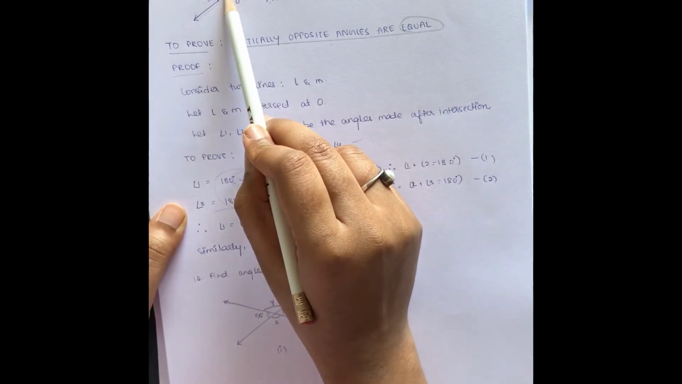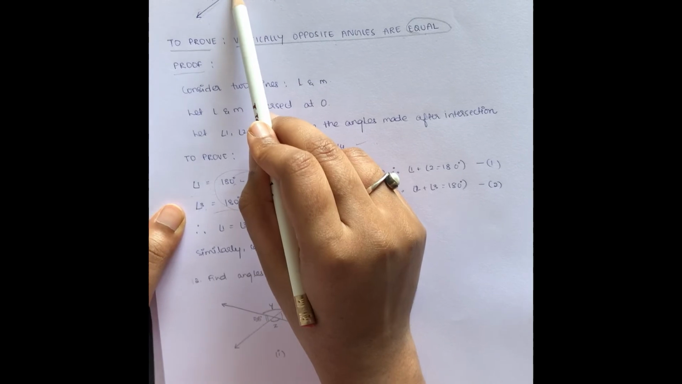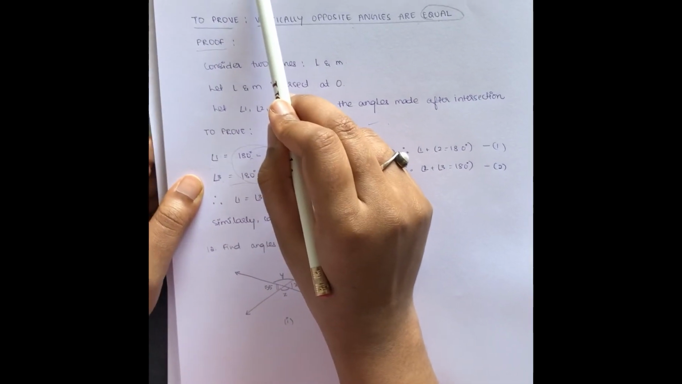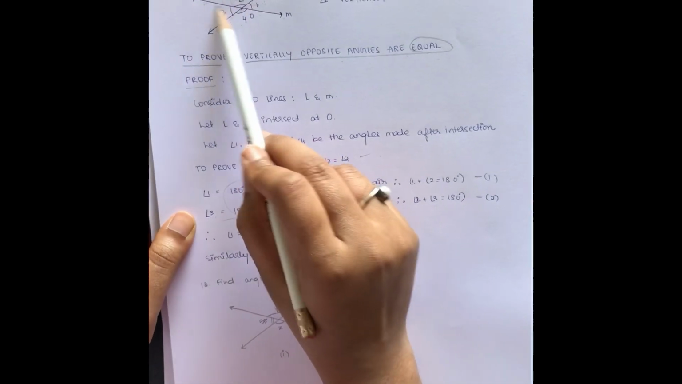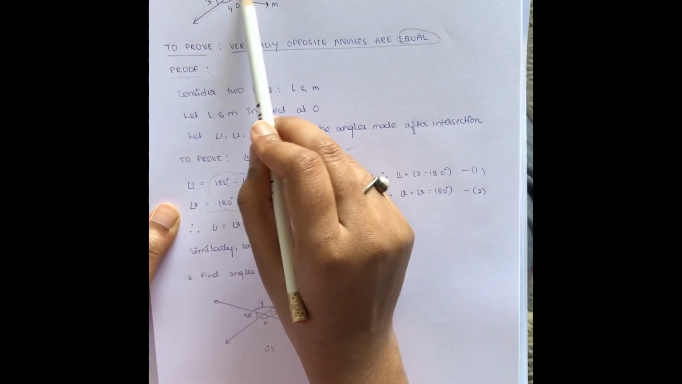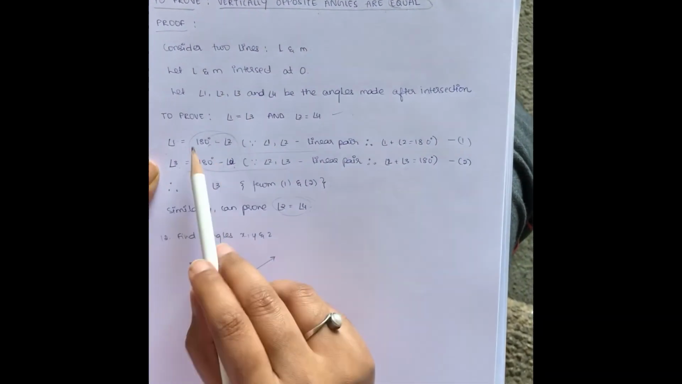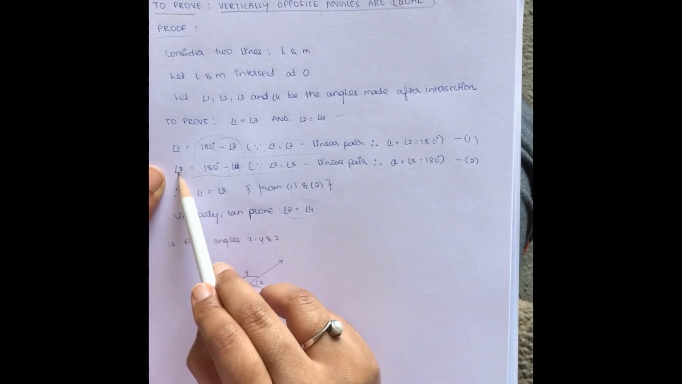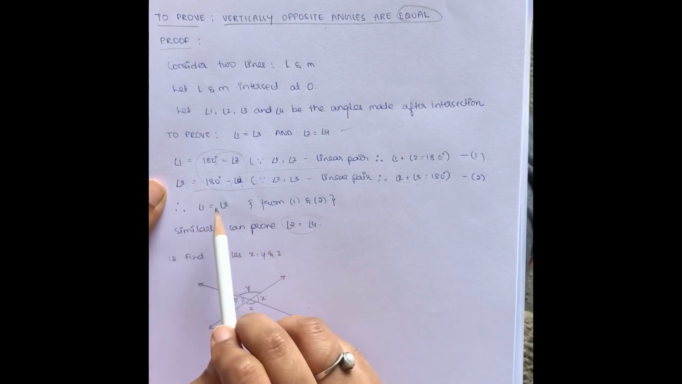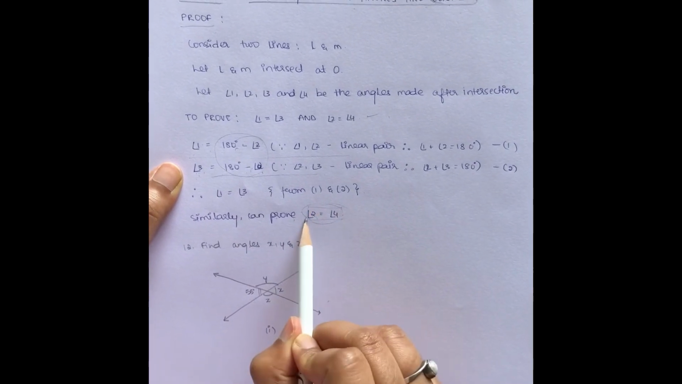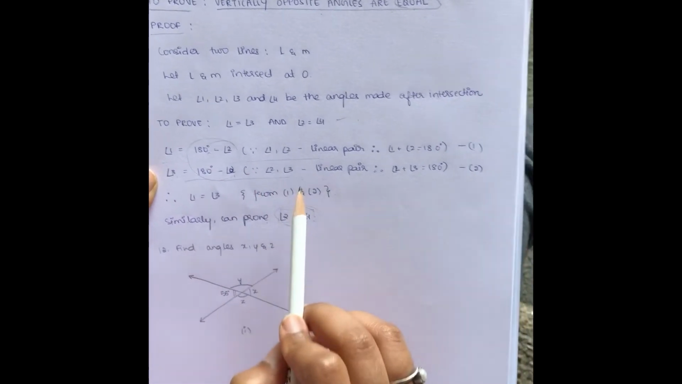which makes 1 supplement of 2. So 1 can be expressed as 180 minus 2. And similarly, considering pairs 3 and 2, 3 is supplement of 2 and is also a linear pair, and hence 3 can be expressed as 180 degree minus angle 2, which makes the right hand side equal for both equations, which makes angle 1 equal to angle 3, which can be further proved as angle 2 is equal to angle 4 using these concepts.